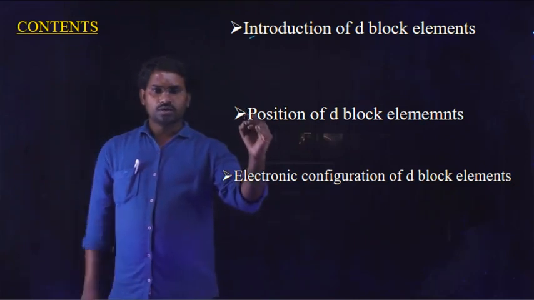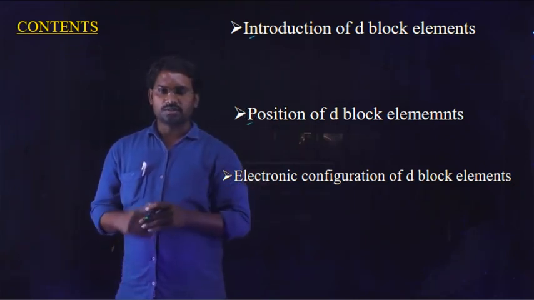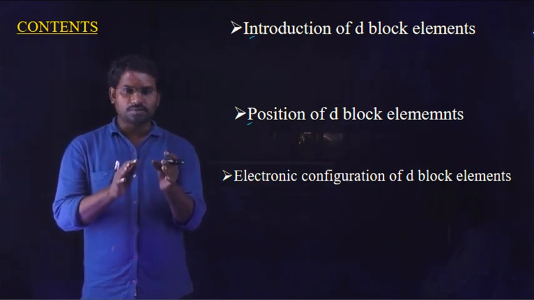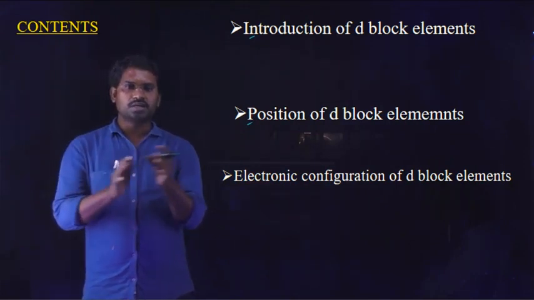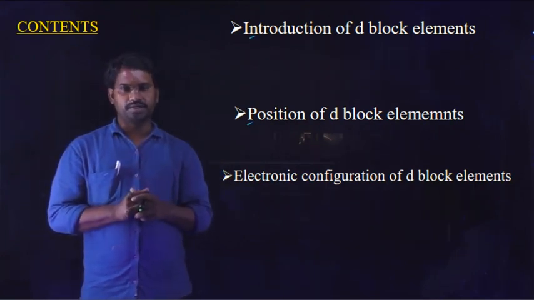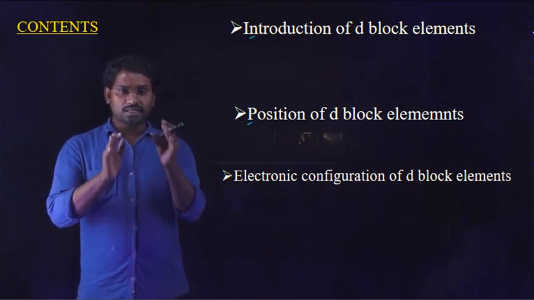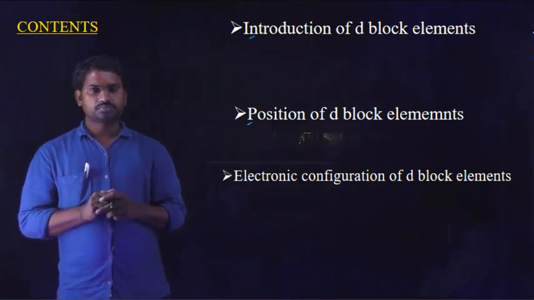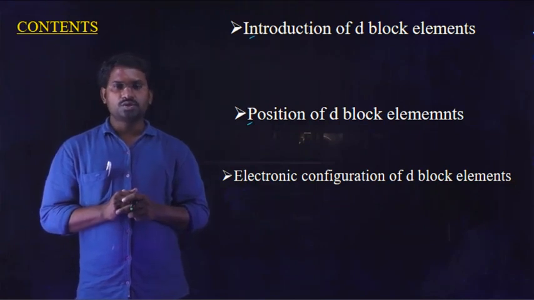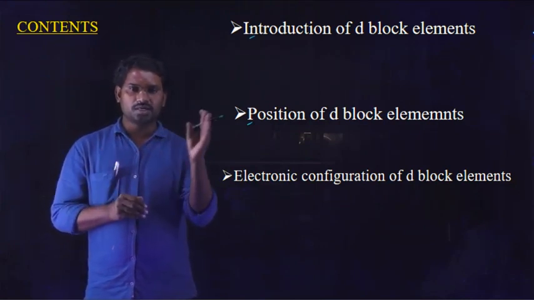And next, position of D block elements. Position of D block elements means the D block elements are present between the S block elements and P block elements in the long form of the periodic table. Based on this position, D block elements are also called transition elements. Another name for the D block element is transition elements.